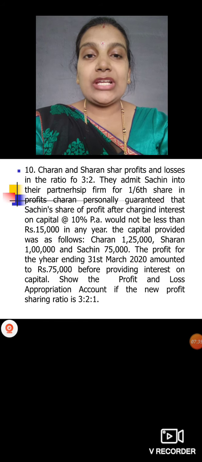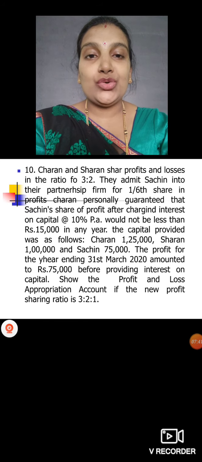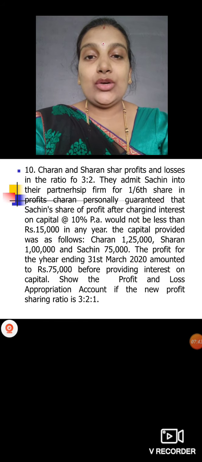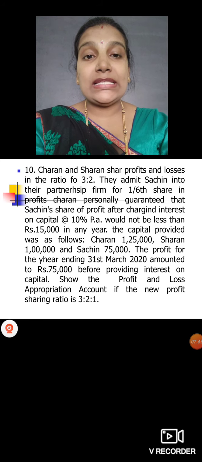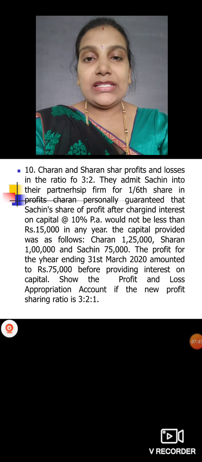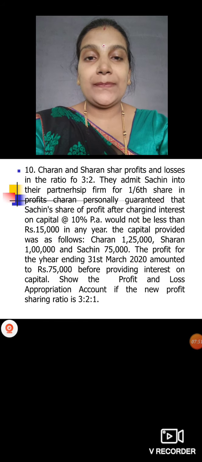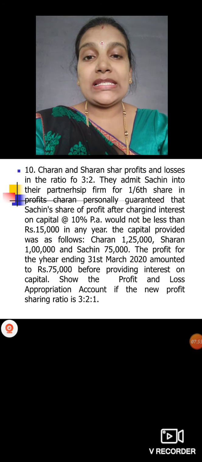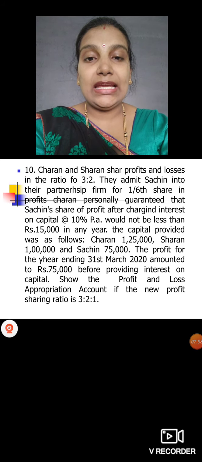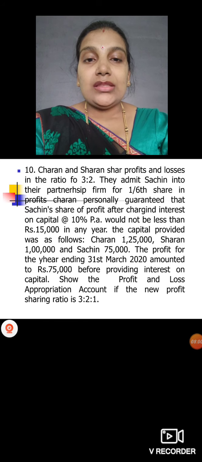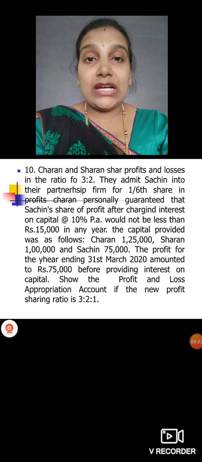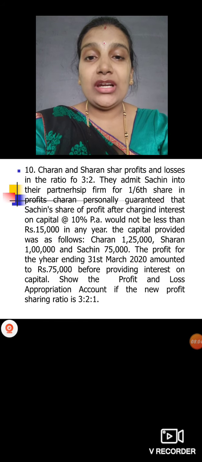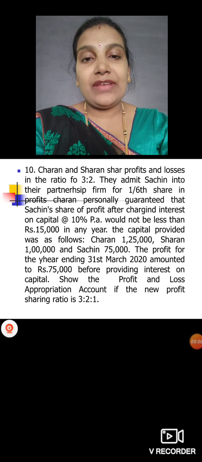Okay, next, admission of a partner. Charan and Sharan share profits and losses in the ratio of 3:2. They admit Sachin into their partnership firm for a 1/6 share in profits. Charan personally guaranteed that Sachin's share of profit, after charging interest on capital at 10% per annum, would not be less than 15,000 in a year. The capitals provided were as follows: Charan 1,25,000, Sharan 1 lakh and Sachin 75,000.